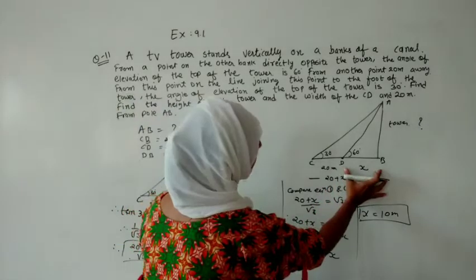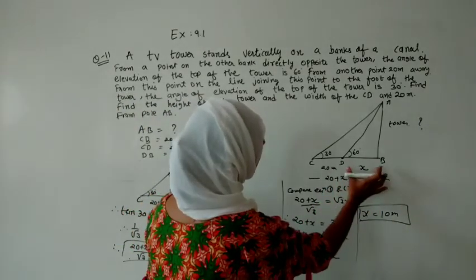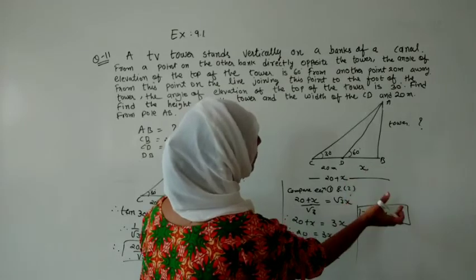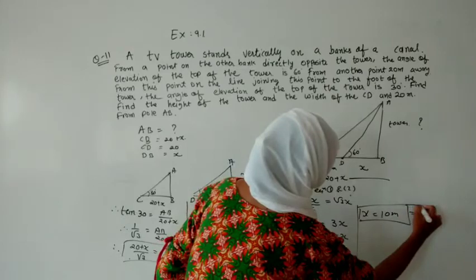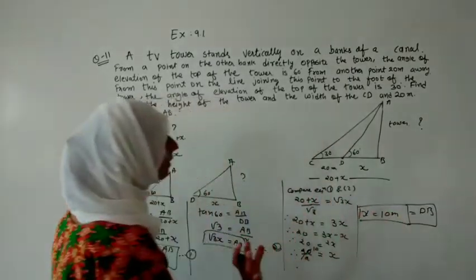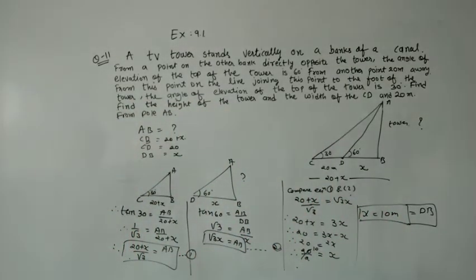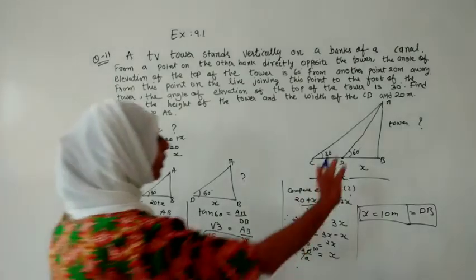Because x was DB and we did not have to find that. They did not ask to find the distance of this. If they had told us, here we can indicate it as DB. So two questions we can solve. So DB is 10. Here this concept became clear. But our original question is that we have to find AB.